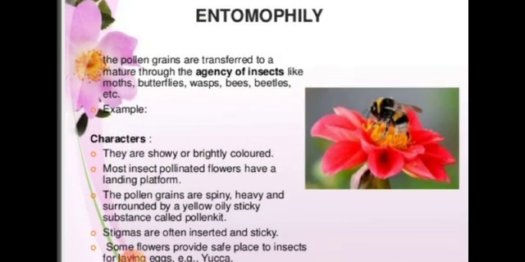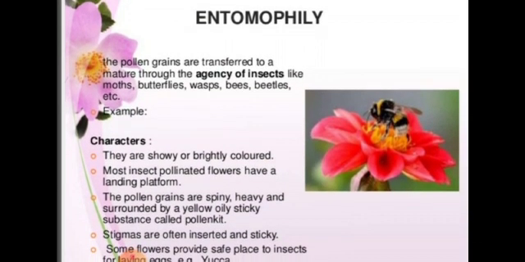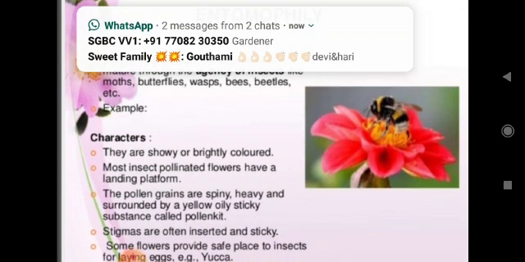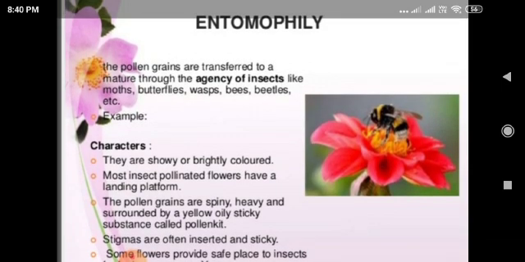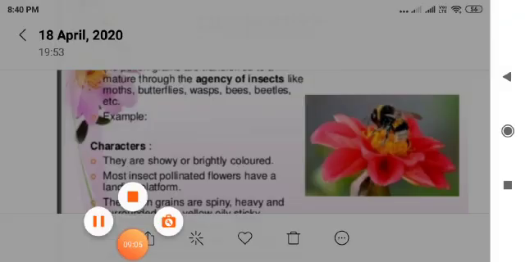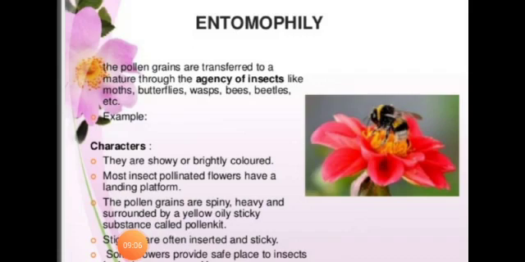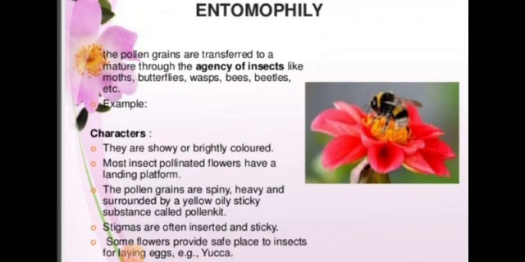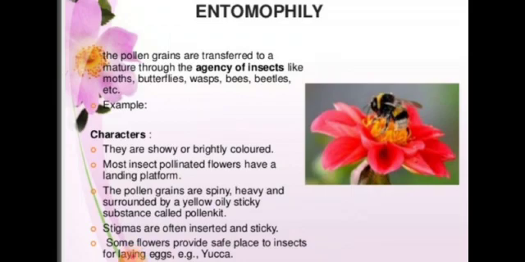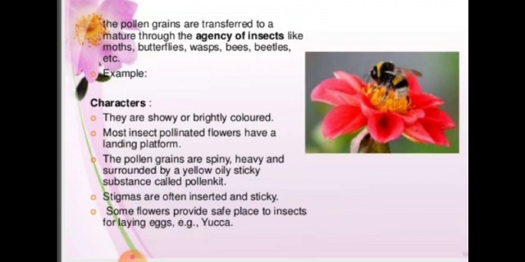Next is entomophily. Many insects come under this. The pollen grains are transferred through the agency of insects. Many insects help in pollination. Some of them are moths, butterflies, wasps, bees, beetles, etc. It also has some characters.